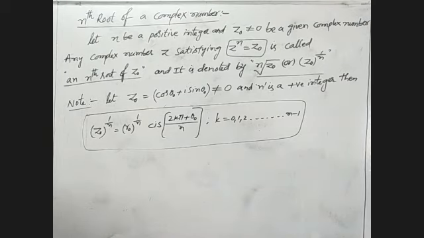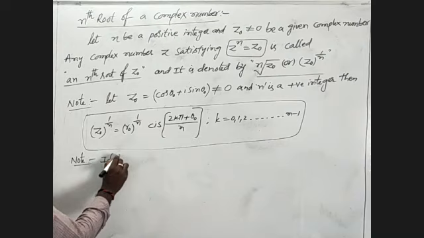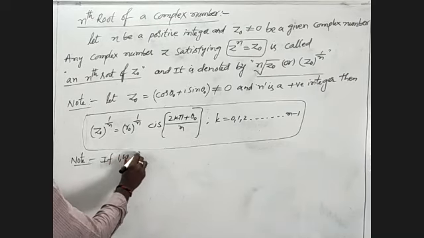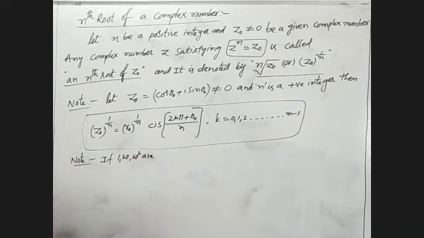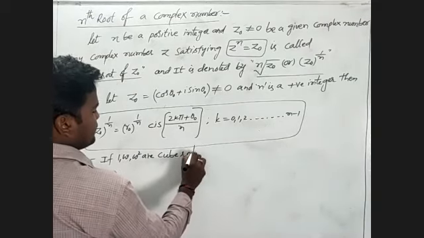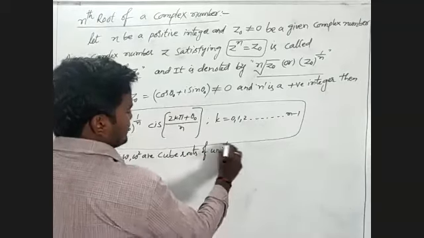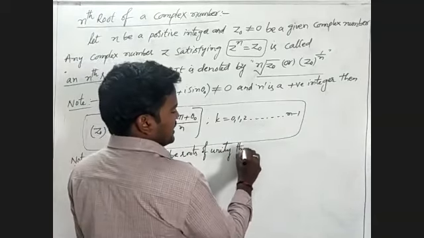Now I am going to the next one, that is, we will note the second one. If 1, omega, omega square are cube roots of unity, then it has two conditions.